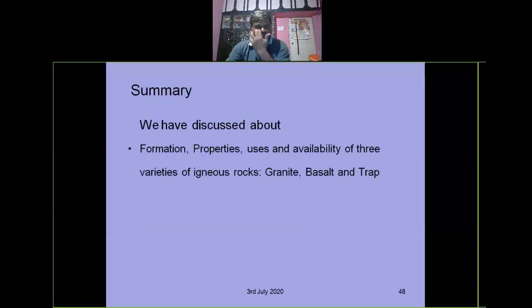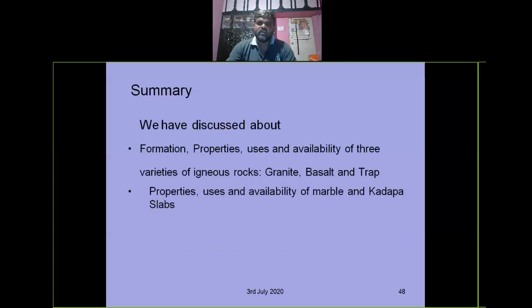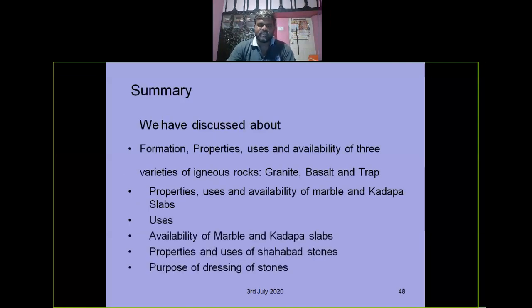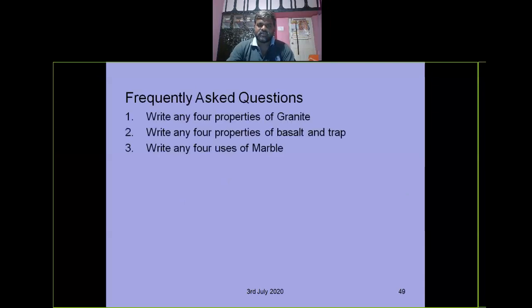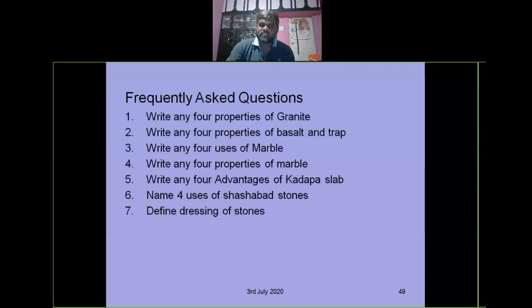Summary: we have discussed the formation of different rocks: basalt, granite, marble, kadapa stones, and the uses and availability of stones, and we have seen dressing of stones also. Some of the questions there, right? What are the properties of stone? It has a specific gravity of 2.75, like that. Strength is 75 MPa to 127 MPa. Porosity or water absorption is less than 1%, like that you can write.